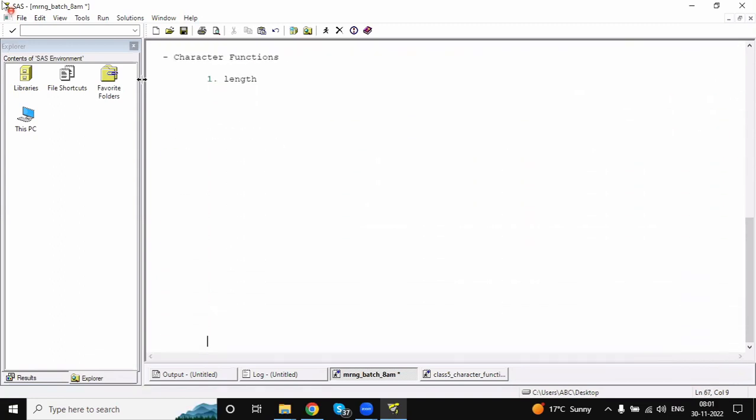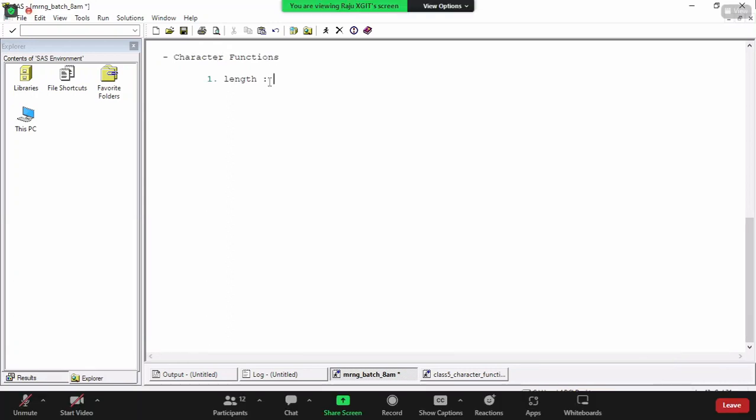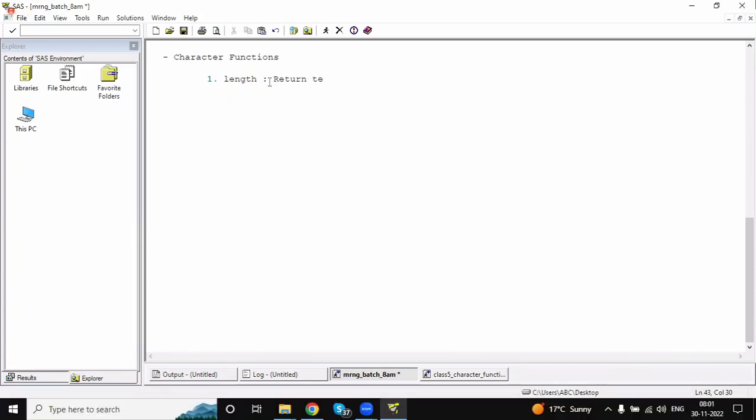What will the length function give? The length function returns the length of the string. A string is any string or any variable. See the syntax: just give the length of a particular string or variable.